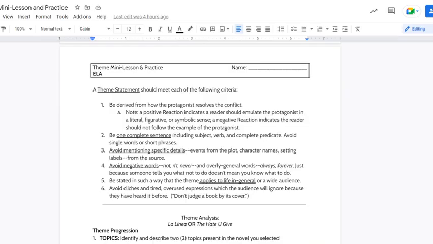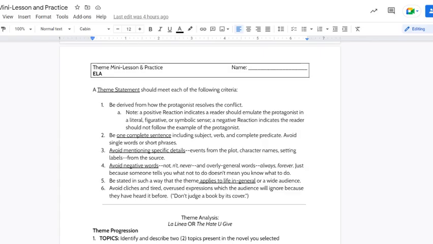Avoid mentioning specific details, events from the plot, character names, or setting labels from the source. If we put those details in the theme statement, then that theme only applies to that particular story in that particular setting or to those particular characters. Also avoid negative words, like "not," an apostrophe T, "never," and overly general words like "always" and "forever." Again, just because someone tells you what not to do doesn't mean you know what to do.